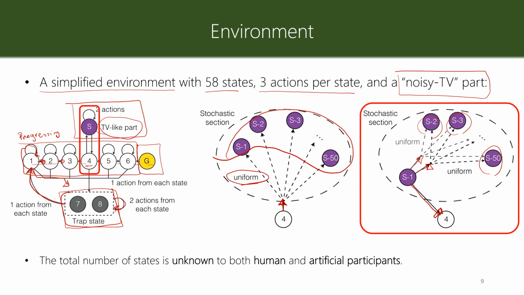Importantly, neither human participants nor artificial participants or RL agents are aware of the total number of states in this environment. So they don't know how many states are out there. This is a bit different from the settings that you have seen so far. I'm not going to discuss it, but you can check the mathematical details of the algorithm in the paper.